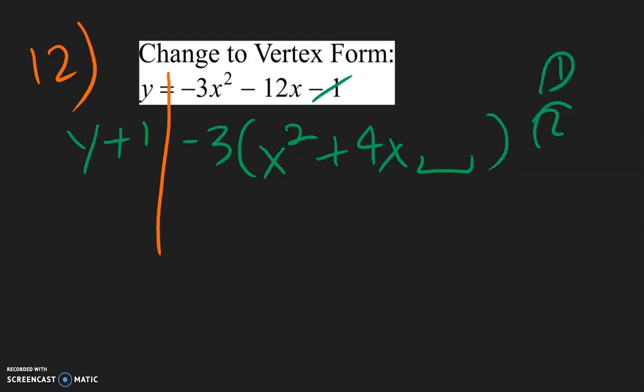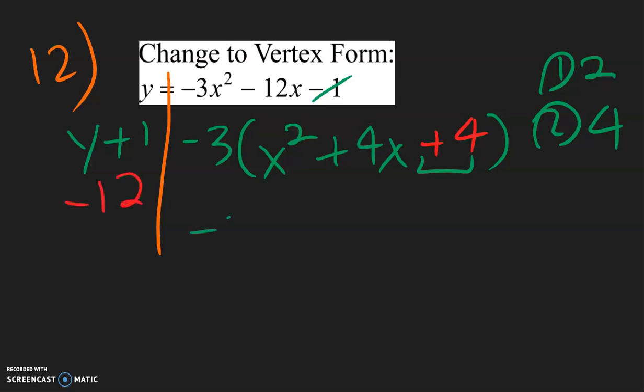So step 1, we're going to take this 4 divided by 2, which is 2. Then 2 squared is positive 4. So we're going to plus 4 over here. But then adding 4 over there, we need to multiply with this negative 3 in the front. So negative 3 times 4 is going to be negative 12. And that's what goes over here.